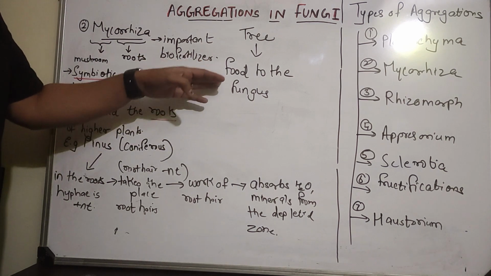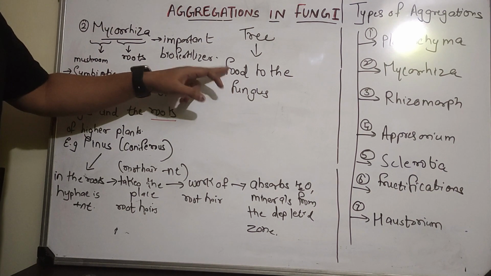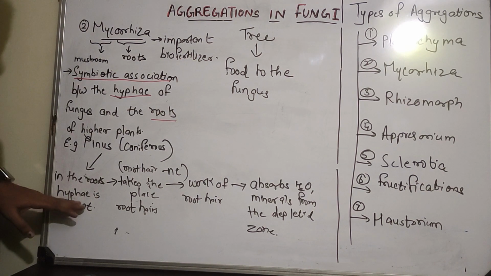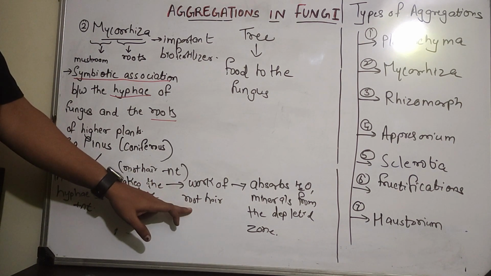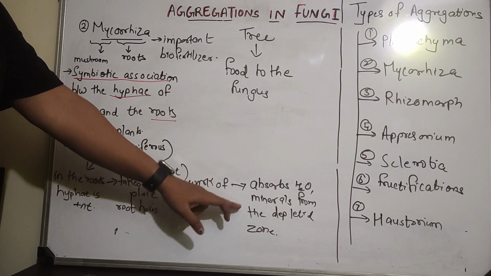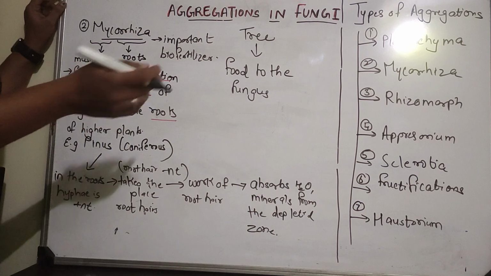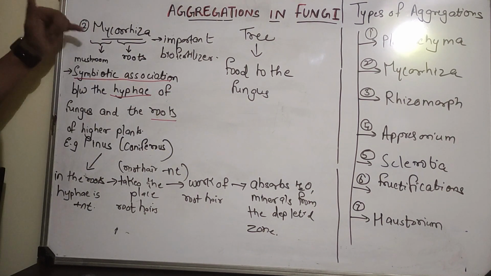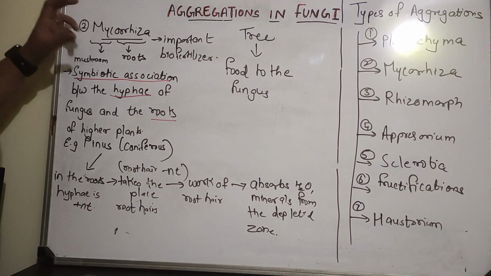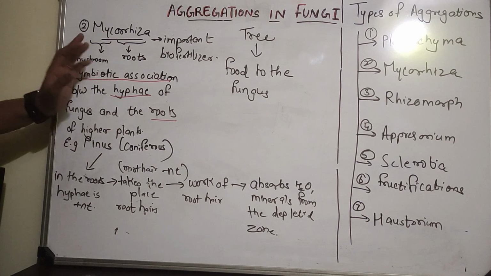So for the food they are dependent on the tree, where the tree provides the fungus with the food, and where the fungal hyphae take the place of root hair and work in the absorption of minerals and water from the depleted zones. And that is how mycorrhiza is an aggregation of fungi, where it is a mutualistic association between fungi and the root of higher plants.